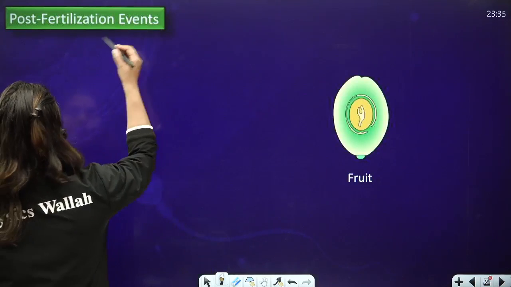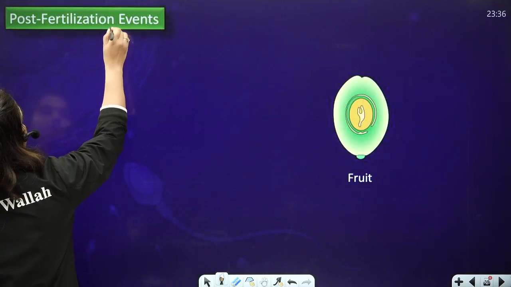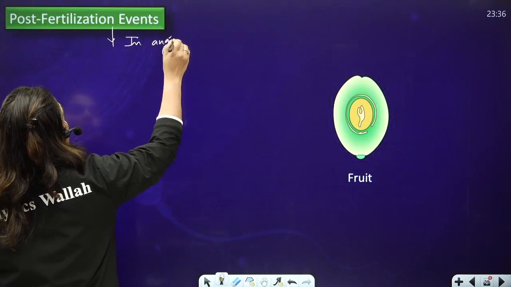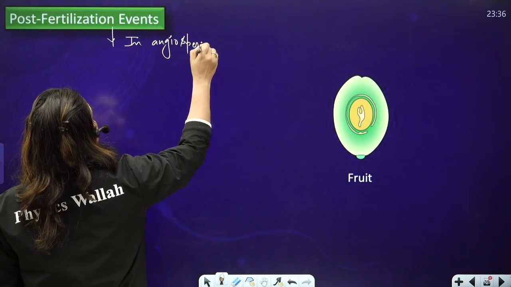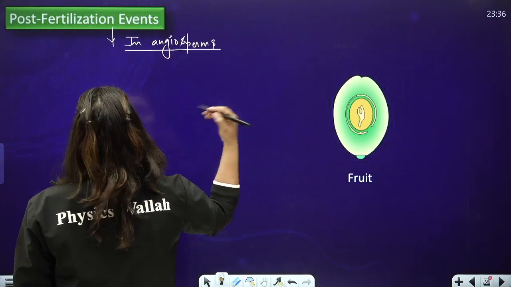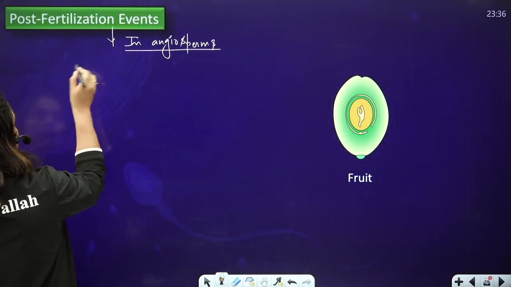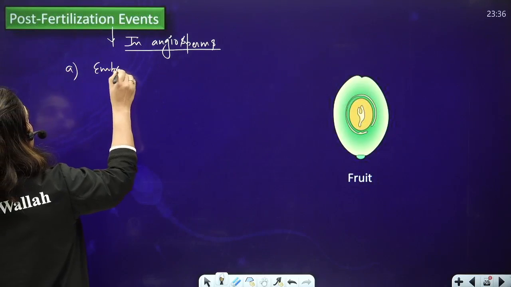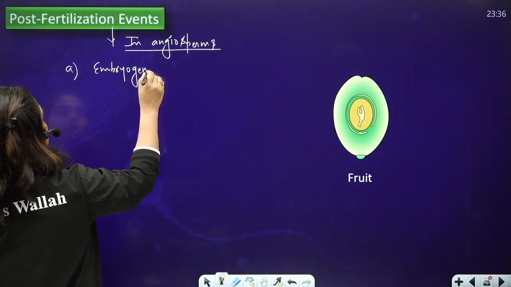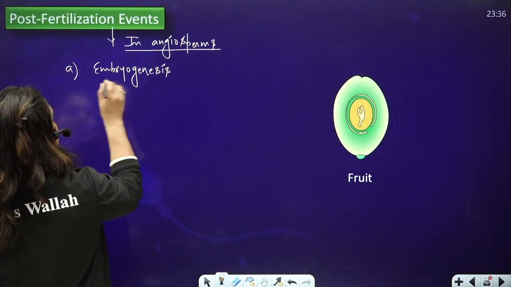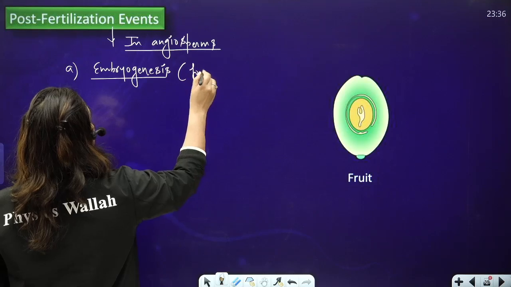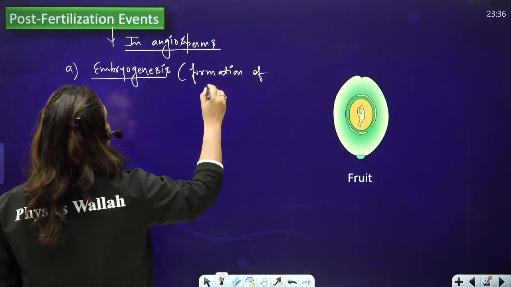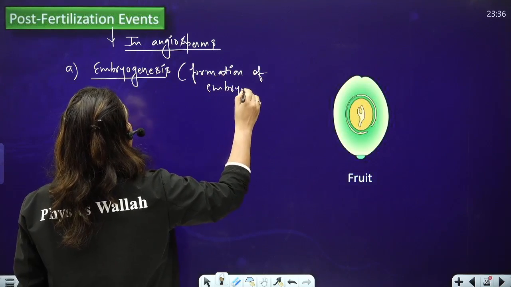What comes in post-fertilization events? In case of angiosperms, what happens after fertilization? What happens is first embryogenesis. What is embryogenesis? Formation of embryo from zygote. This happens after fertilization.